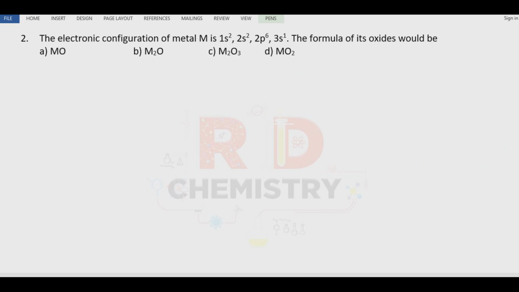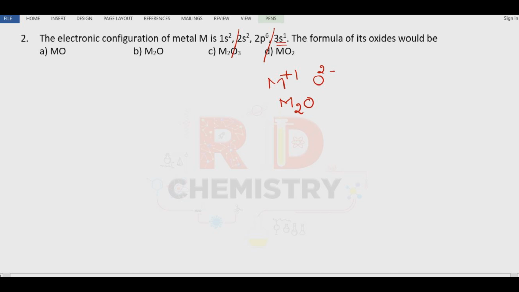Question number 2. The electronic configuration of the metal is 1s2, 2s2, 2p6, 3s1. Formula of the oxide is. Now see here, they have given the first shell, the second shell and the third shell. The valence shell has only one electron, so it can lose only one electron. Therefore, the metal can have the positive charge plus 1. And you know that oxide has a minus 2 charge, therefore the formula, interchanging the valences, should be M2O.